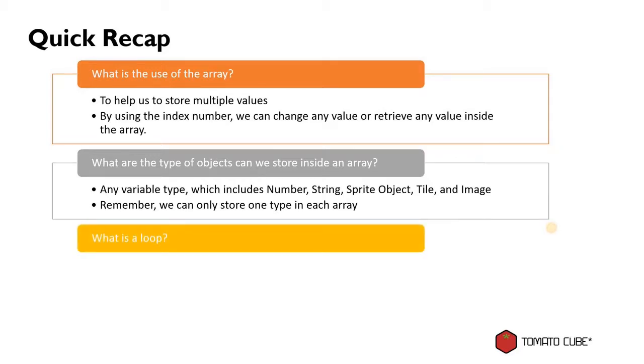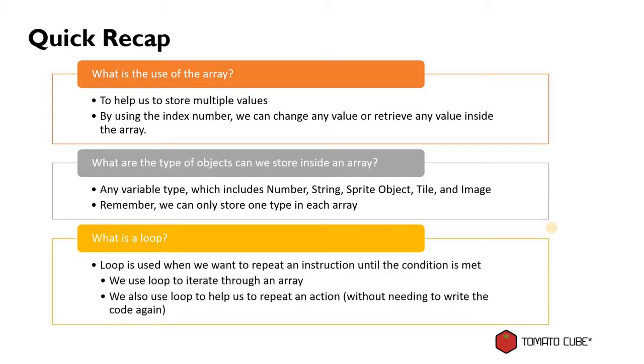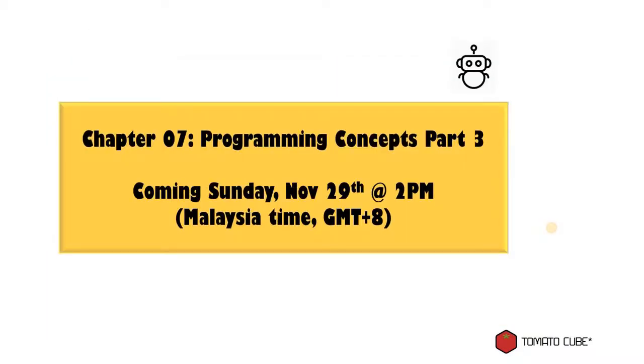What is a loop? A loop is used when we want to repeat an instruction until the condition is met. In our case, we use a loop to iterate through an array, and we also use the loop to help us repeat an action without needing to write the code again. Alright, so these are the 2 programming concepts that we learned today.